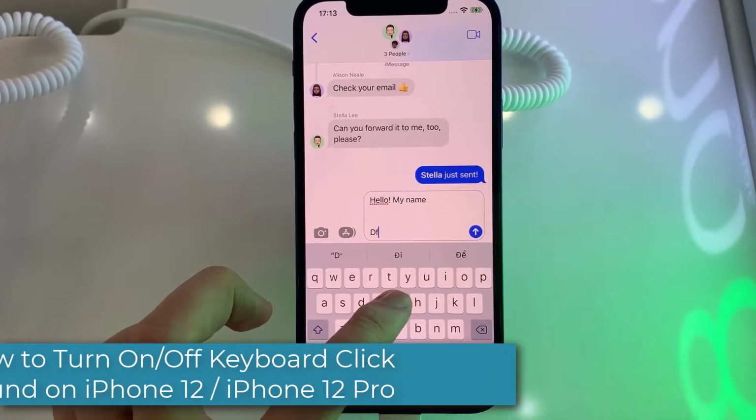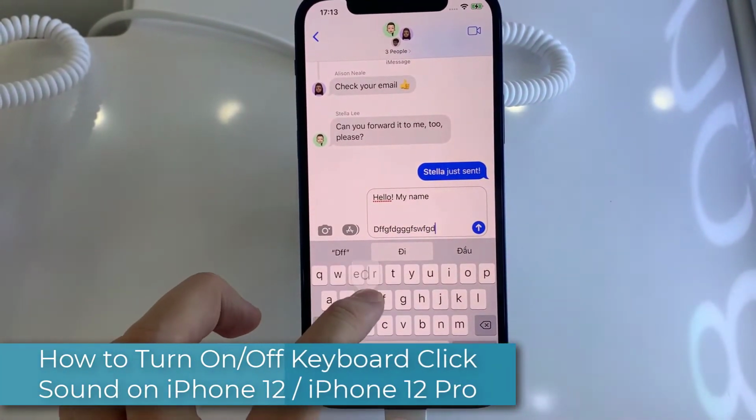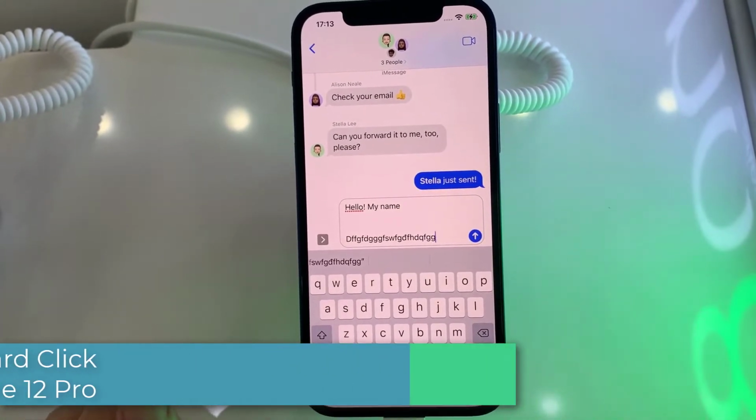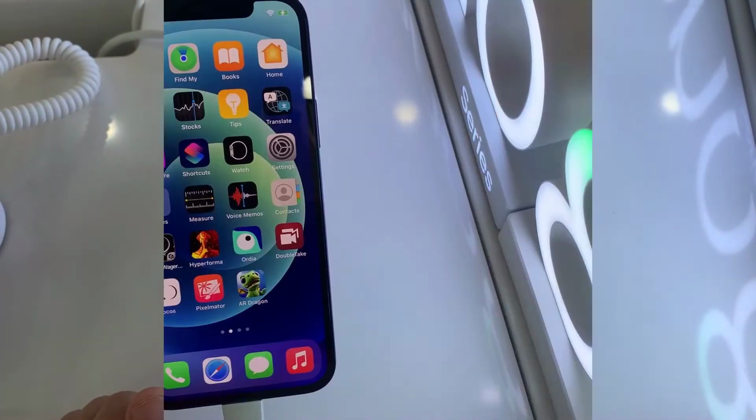Hi everyone. In this video, we're going to take a look at how you can turn on or turn off keyboard click sound on the iPhone 12 or iPhone 12 Pro.